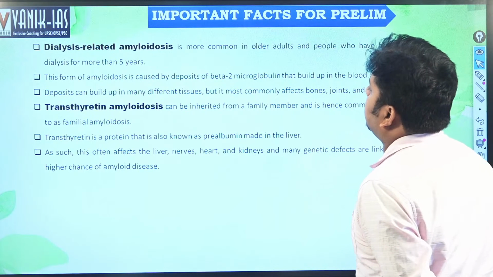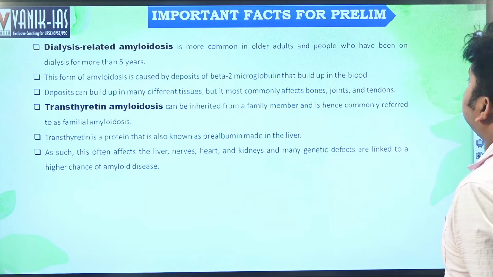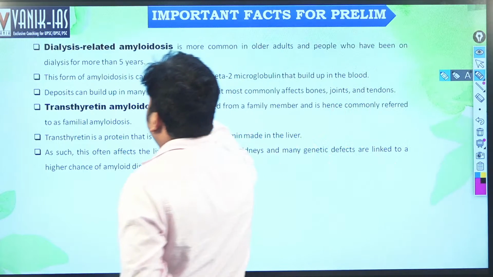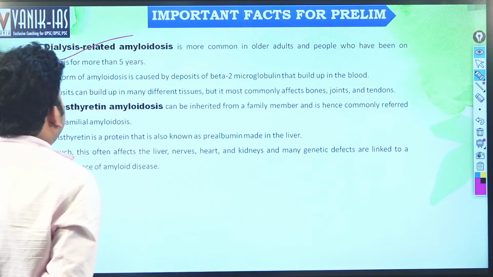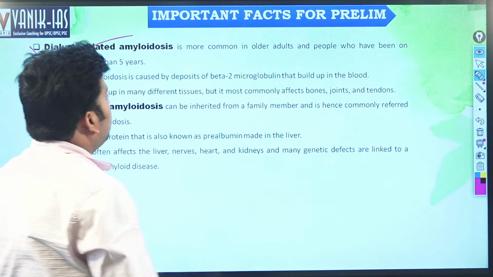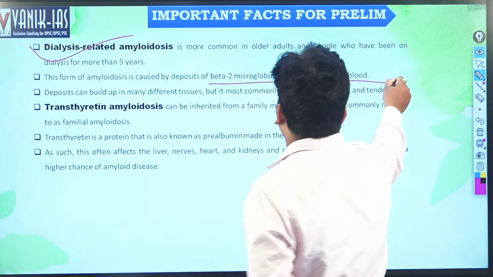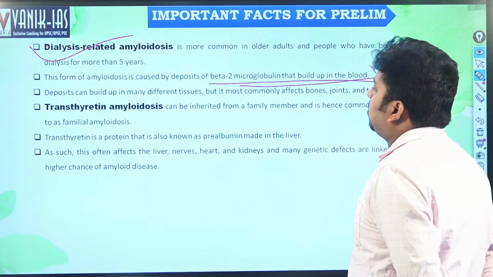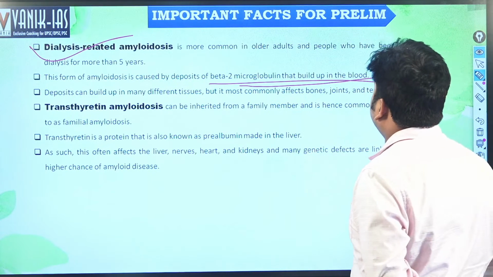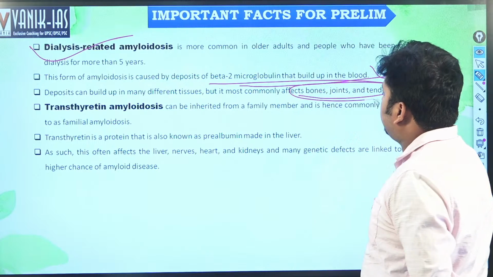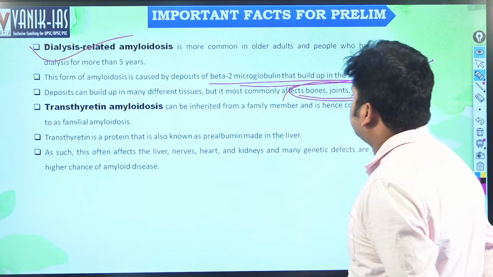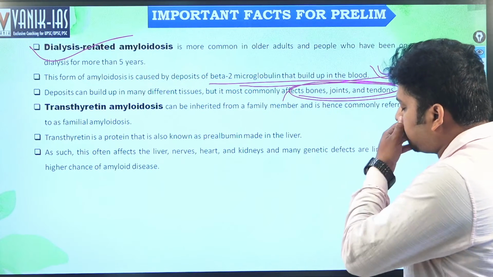Okay, dialysis related amyloidosis is a common type in older adults and people who have been on dialysis for more than 5 years. It affects the kidney more and more. This form of amyloidosis is caused by deposits of beta 2 microglobulin that build up in the blood. The deposits can build up in many different tissues, but most commonly affect the bones, joints and tendons.